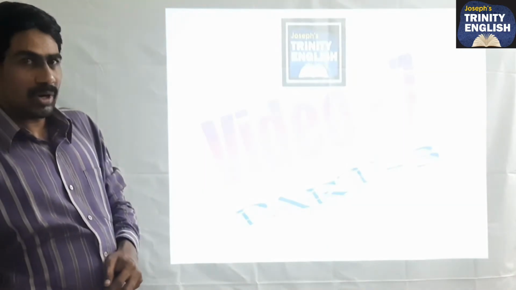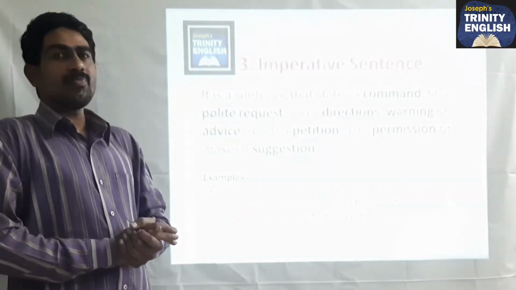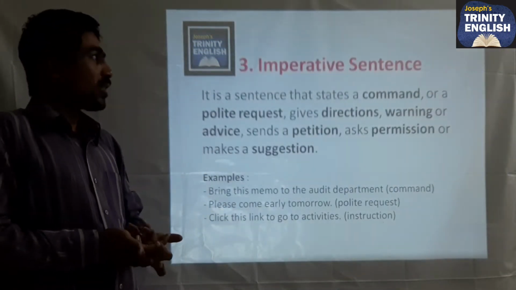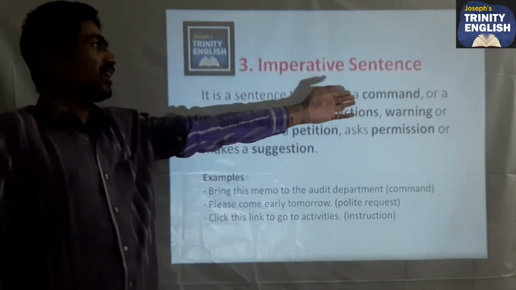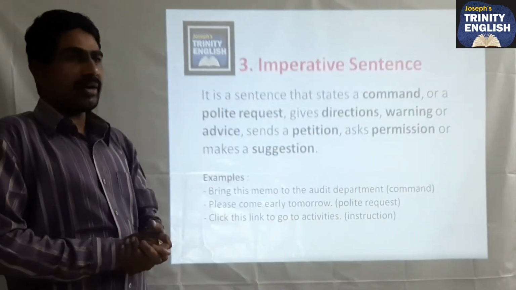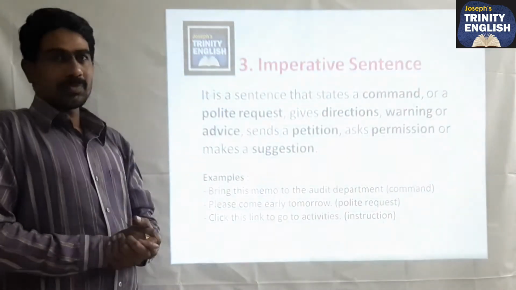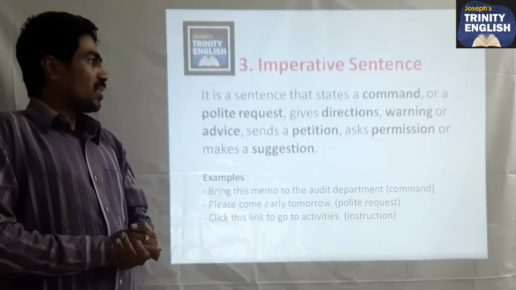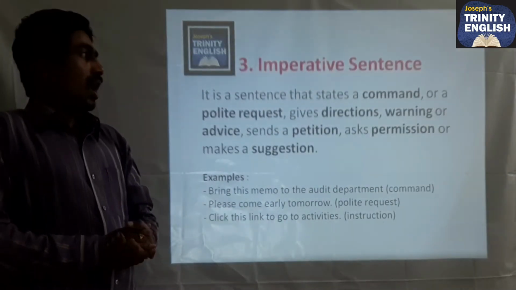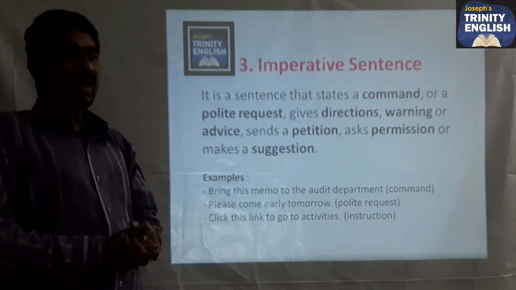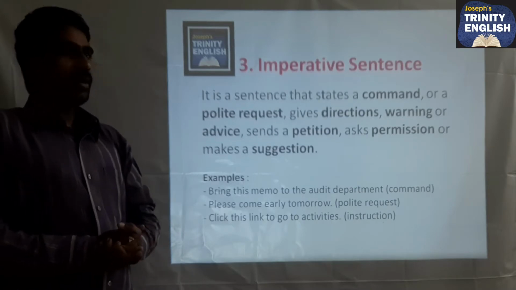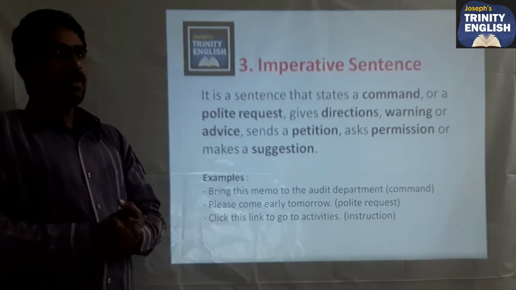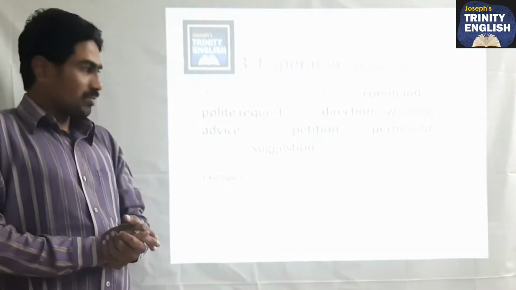Today we are going to discuss imperative sentences. The third kind of sentence is the imperative sentence, and it is a sentence that states a command, a polite request, gives directions, warning or advice, sends a petition, asks permission or makes a suggestion. And when you talk about all these kinds of sentences, we basically avoid the subject.